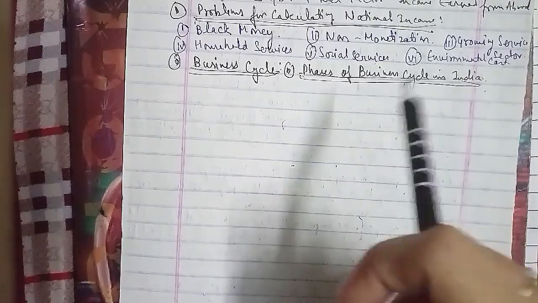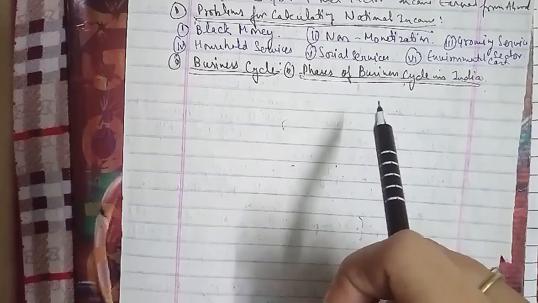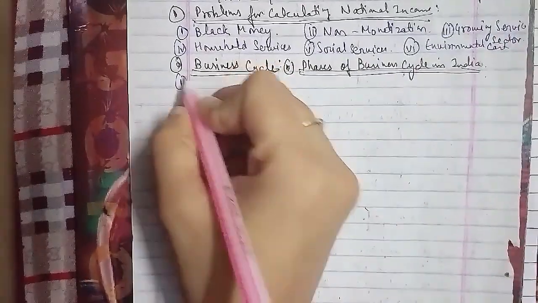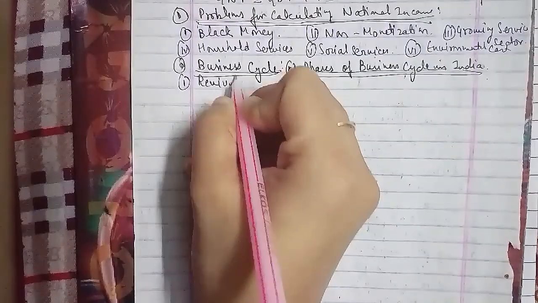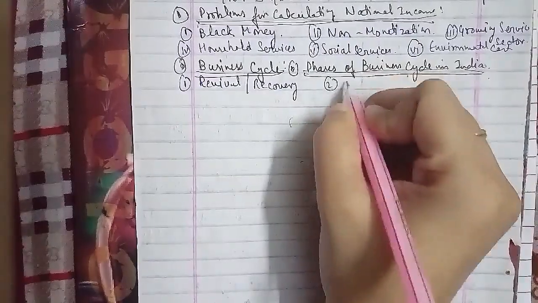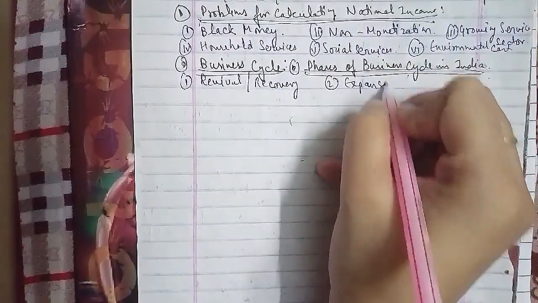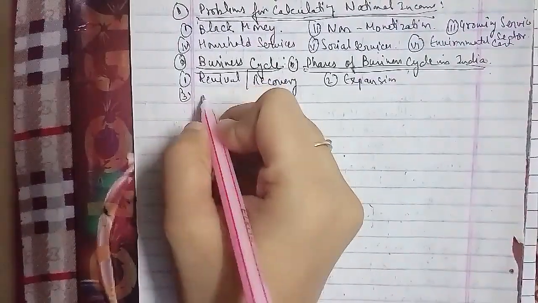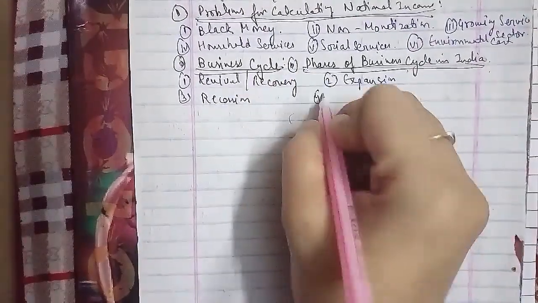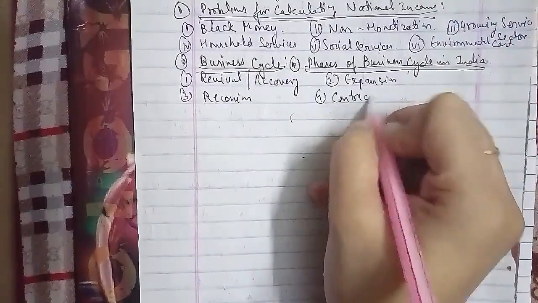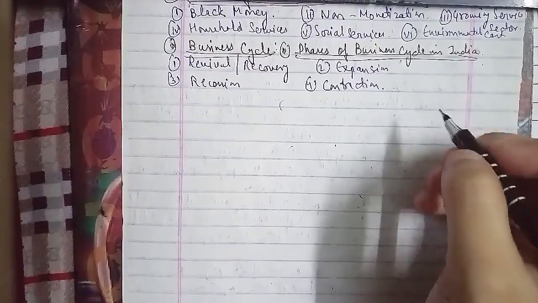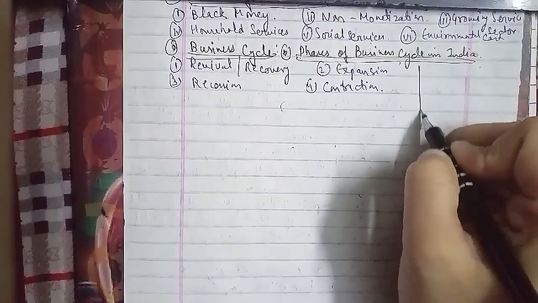Here we will be drawing the phases of the business cycle graph so that you will understand it. This is a line. This is prosperity, recession. This is above normal. This is depression, below normal, with recovery here. These are the phases of the business cycle. Now we'll go ahead with the details, and we'll talk about expansion in detail.